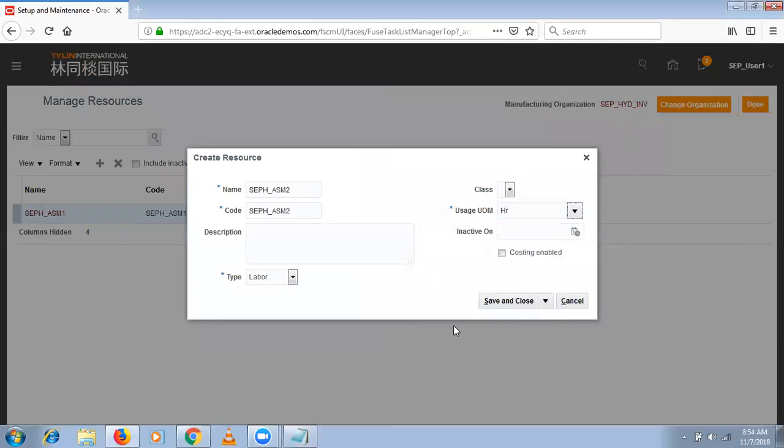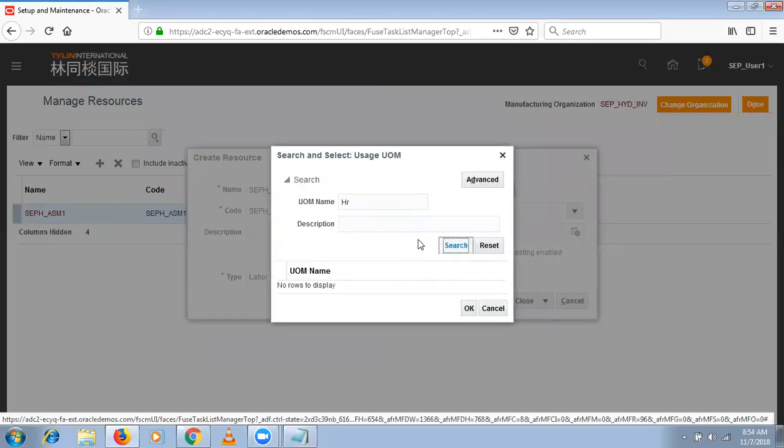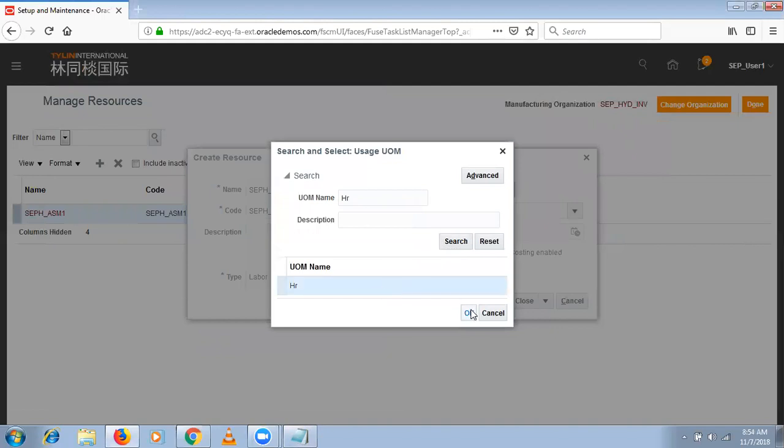Select search. So select search. Select, okay.